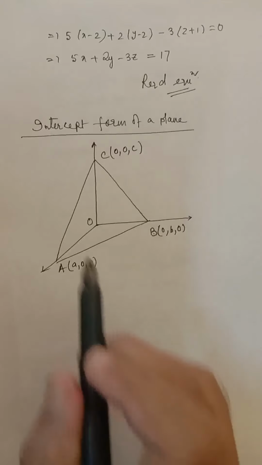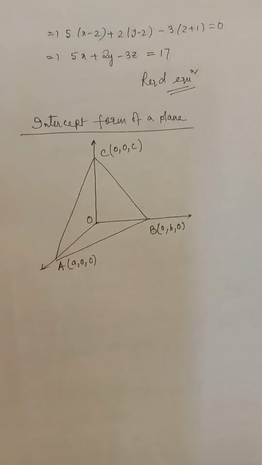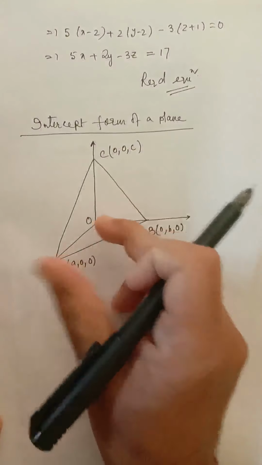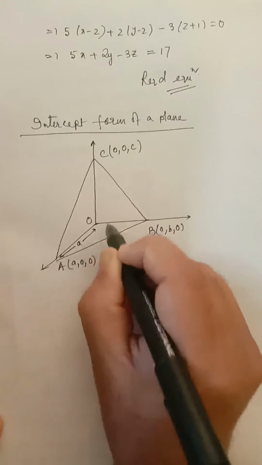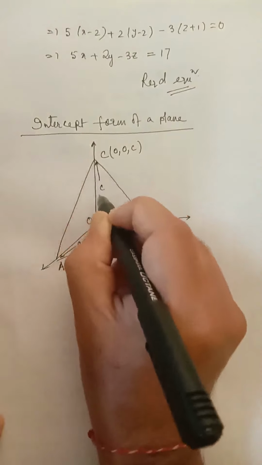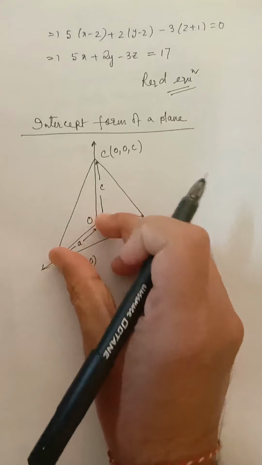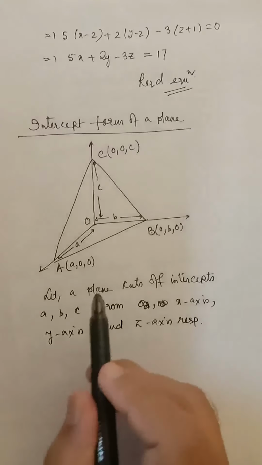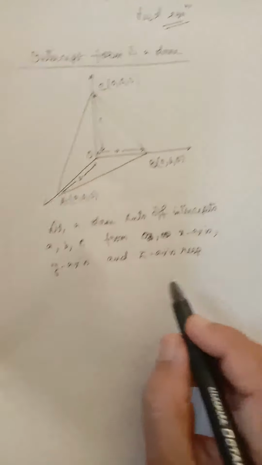Now, the equation of a plane in intercept form. Suppose a plane cuts an intercept of length a from the x-axis, b from the y-axis, and c from the z-axis.